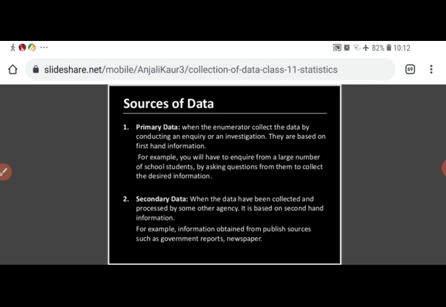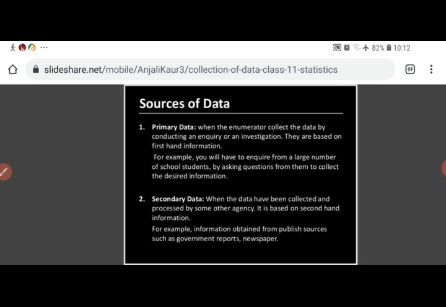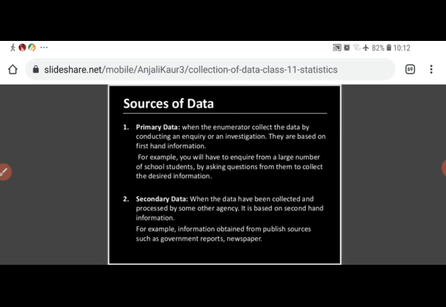For example, you have to inquire from a large number of school students by asking questions from them to collect the desired information. If we go to each and every student of the school and collect data related to their studies, then that type of data will be called primary data. This is the first hand information.